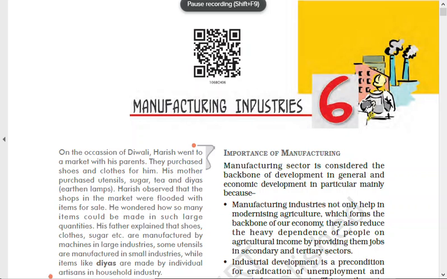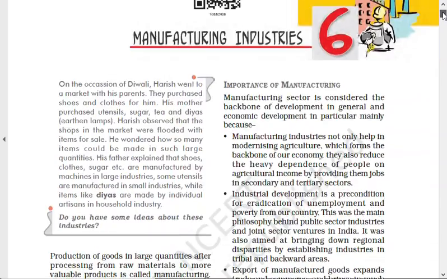Let's talk about this. It says manufacturing industry, chapter number 6. Production of goods in large quantities after processing of raw material into a more valuable product is called manufacturing. So the number one question, the simple question that comes, is: what is manufacturing?